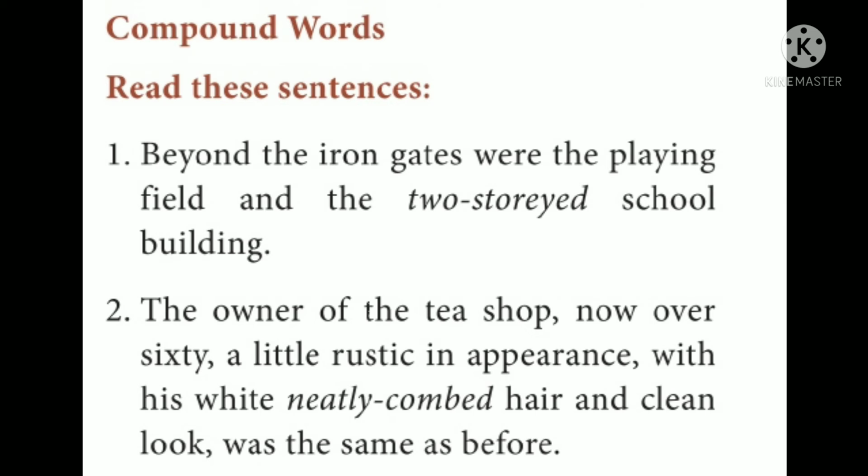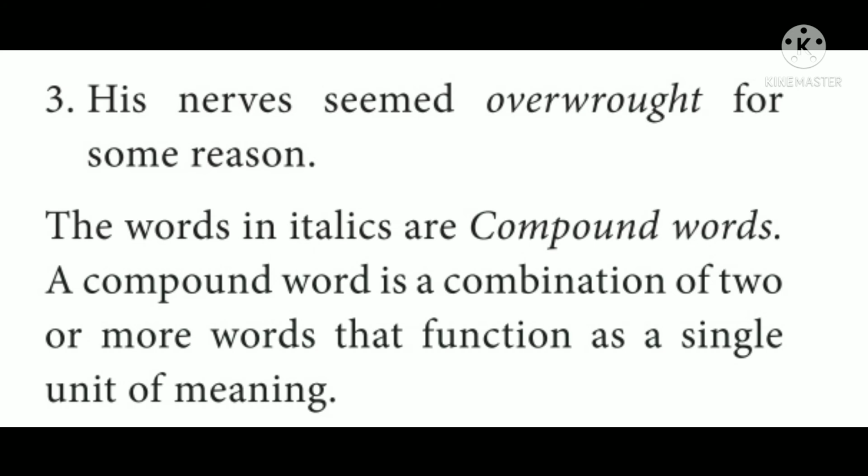So two-storied is a combination of two words that functions as a single unit of meaning. Totally a different meaning we are getting. So a compound word is a combination of two or more words. We'll see some more examples now. The third example: His nerves seemed overwrought for some reason. So here the words in italics are compound words. Once again the definition, let me read it. A compound word is a combination of two or more words that function as a single unit of meaning.